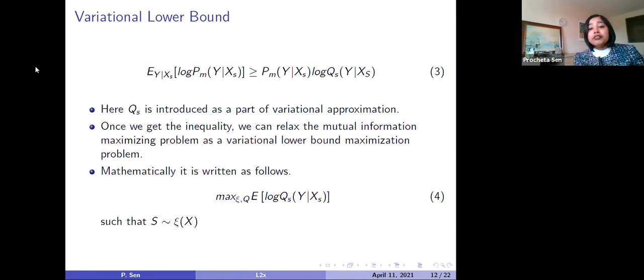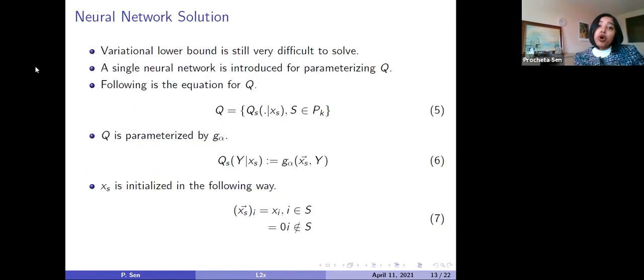So this is eventually our intermediate objective function. So from the intractable one, now we have come to a tractable objective function. So now let's see what can be the problem. Still it is very difficult to solve. So there comes our neural network.